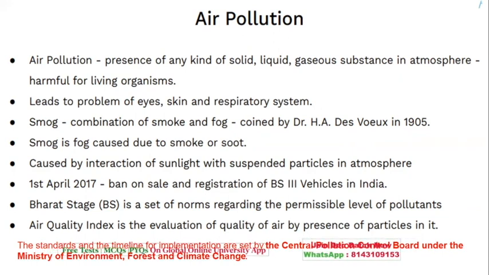The air quality index is the evaluation. So the standards and time limit for implementation are set by whom? That is by the Central Pollution Control Board, which comes under the Ministry of Environment, Forest and Climate Change.